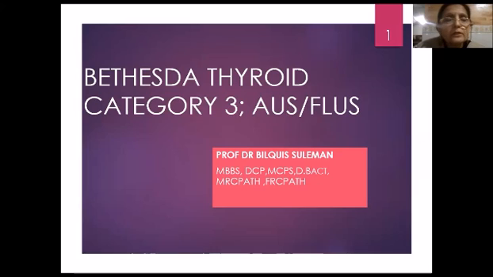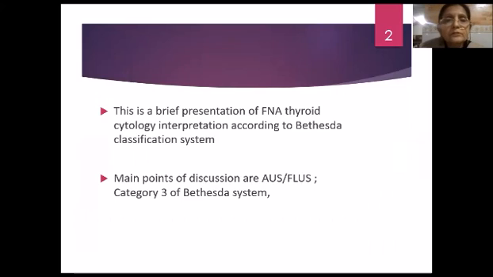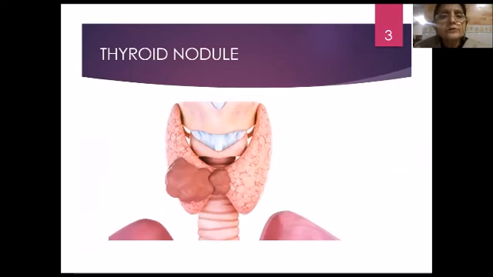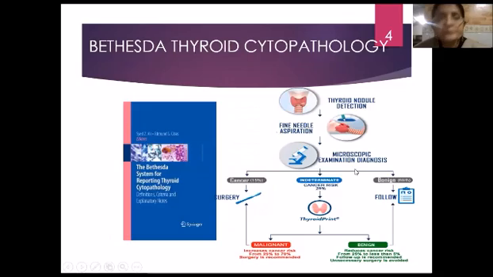Bilkis Suleiman. Today I have to present a small talk about Bethesda thyroid category 3, or AUS/FLUS changes. This is a brief presentation of FNA thyroid cytology interpretation according to the Bethesda classification system. The main point of discussion is AUS/FLUS, category 3 of the Bethesda system. Here, this diagram illustrates a thyroid gland with a palpable nodule in the right lobe and in the isthmus.